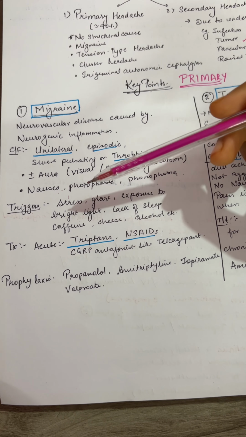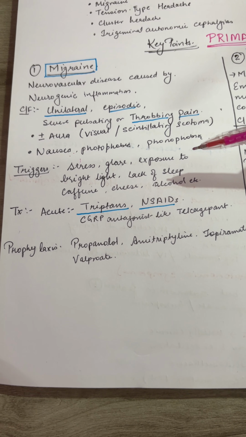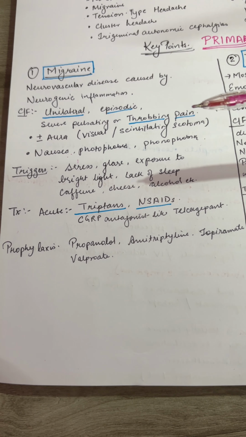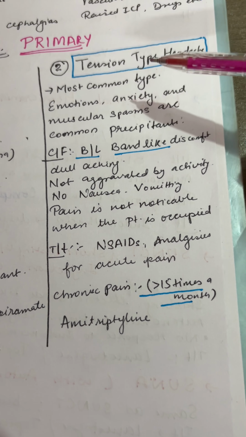So, how do we treat it? We can give triptans, NSAIDs, CGRP antagonists like atogepant, and for the prophylaxis, we can give propranolol, amitriptyline, topiramate, valproate, etc. Moving on to the tension type headache.